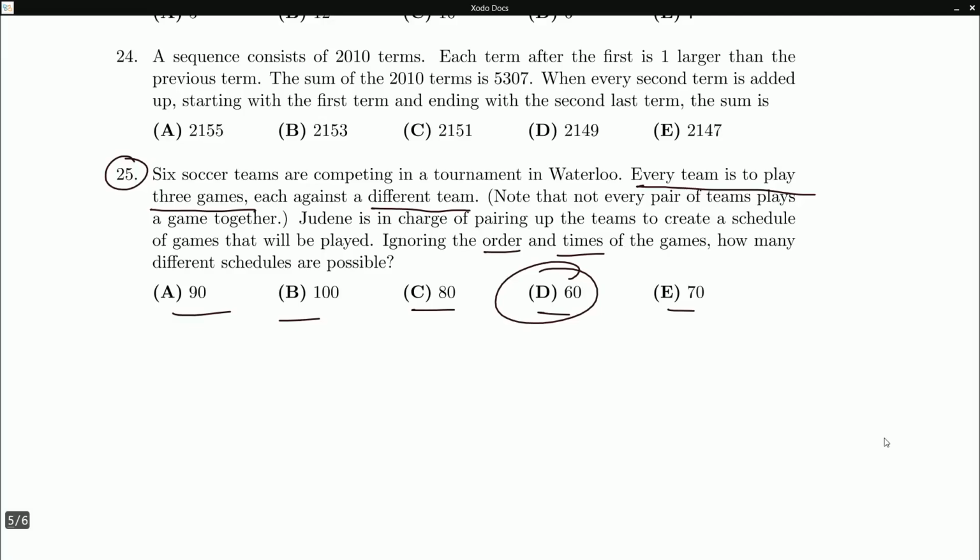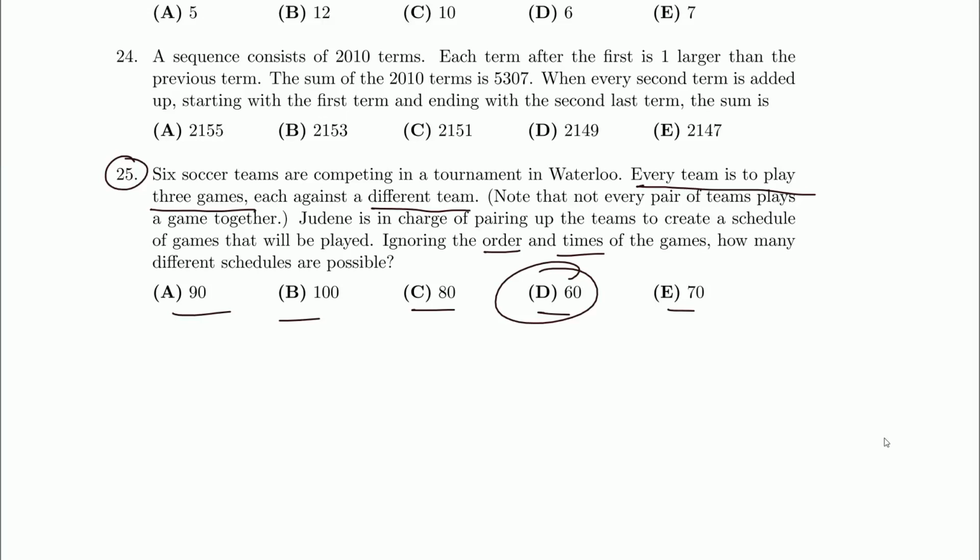Could I do something like A here and F here, and then everybody in the... No, because what if A and F need to play each other? I'm going to go back and reread the question just to make sure. Just pairing up teams. Each team is to play 3 games, each against a different team. Pairing up the teams, create a schedule of games that will be played, so we just care about the pairs.